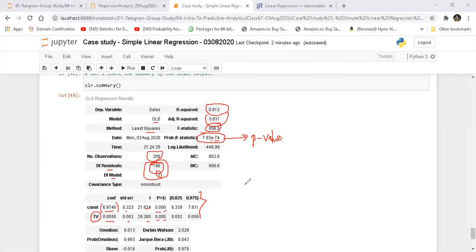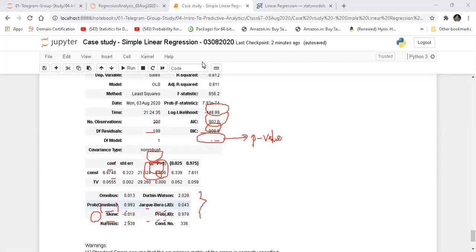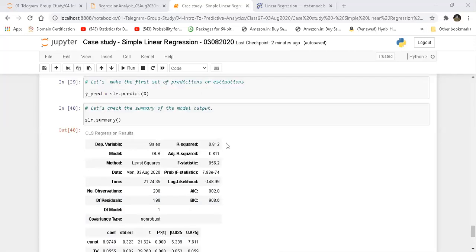Okay. And we have got the output, but we have also got some other things over here which we are not able to understand. What are these things? Omnibus, probability of omnibus, Durbin-Watson, Jarque-Bera, and so on. These are things that we are going to learn more about when we dig deep into these kinds of models. But overall, I look into these basic things to ascertain whether I've done a good job. First, I will look into R square and adjusted R square. I will look into the P values here, and my job is done.